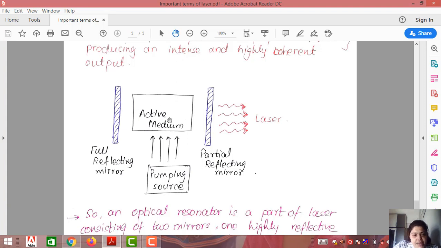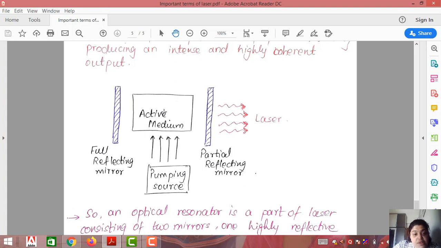How does it amplify laser? Just assume that the active medium releases 4 photons. Now, the cavity is such that output can come out only at the ends. Suppose two photons move here. What will happen if the 2 photons strike the fully reflecting mirror? They cannot cross it because it is a fully reflecting mirror. So they just strike and come back into the active medium.